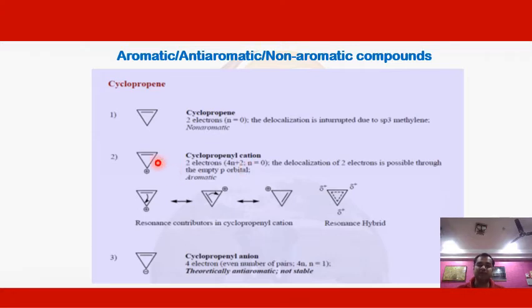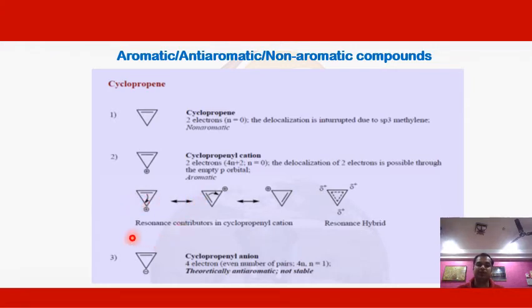In this case, there is a plus charge in the corner of the cyclic ring. Due to this plus charge, delocalization of pi electrons is possible in this ring. That's why the cyclopropenyl cation is aromatic in nature.